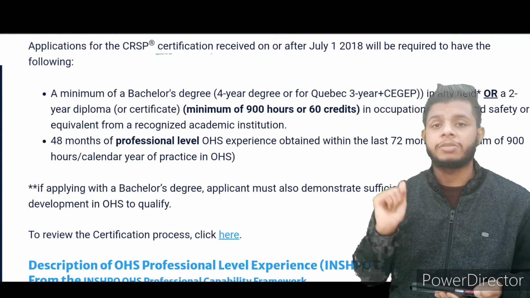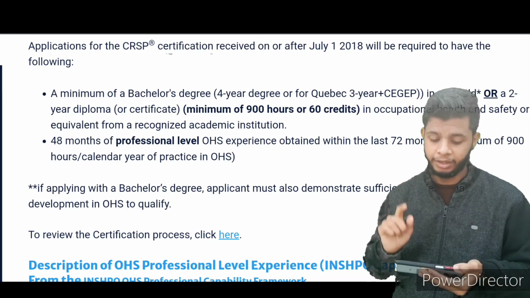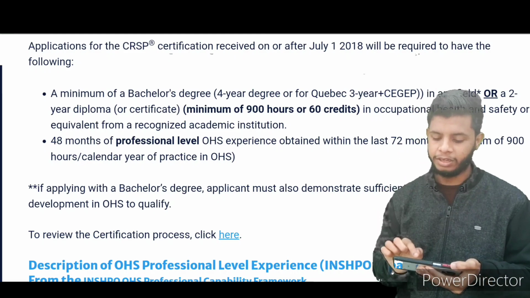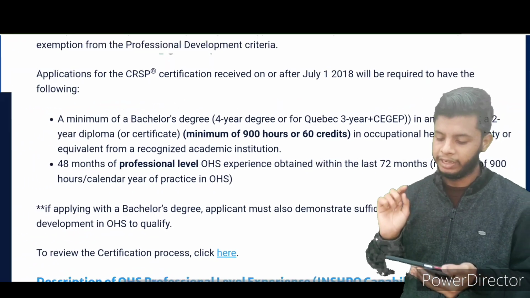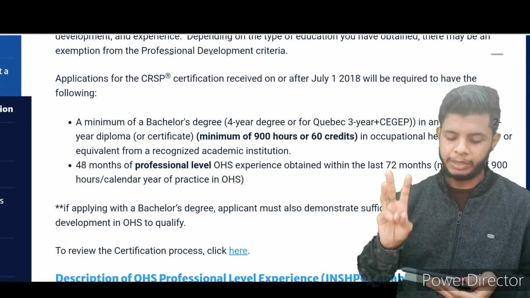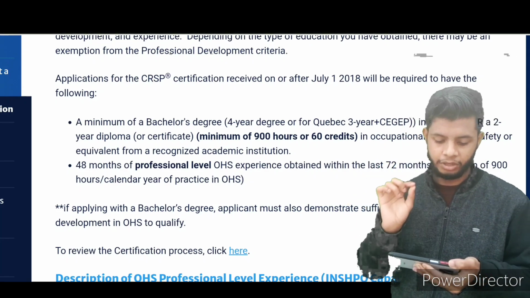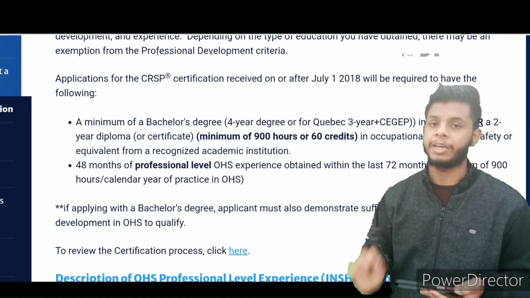The criteria for CRSP certification is you need to have a minimum bachelor's degree. What is that? Bachelor's degree, 4-year degree or 3-year plus, in any field. Or a 2-year diploma or certificate, minimum 900 hours or 60 credits in occupational health and safety or equivalent from a recognized academic institution.